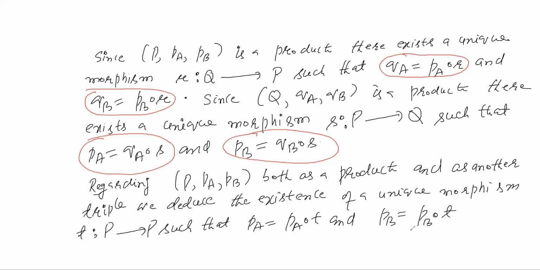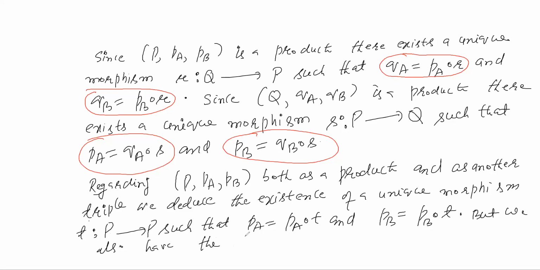But you also have the identity mapping which also does this job, and by uniqueness this T must be equal to the identity. Sorry, I'm calling it mapping, but I should call it morphism.